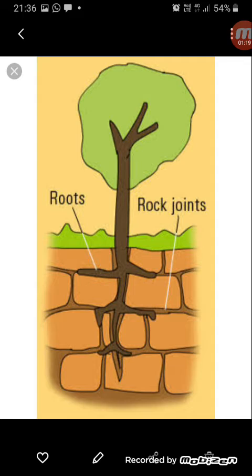So the joints are increasing in size, and that is how these roots help the rocks to break down into pieces. You can see in this diagram that the roots of the tree go deep inside the soil, and they help the rocks to break through the rock joints. So when we say roots of trees enter into the cracks of the rocks, they are able to open the cracks and dismantle the rock, that is, break down the rocks.